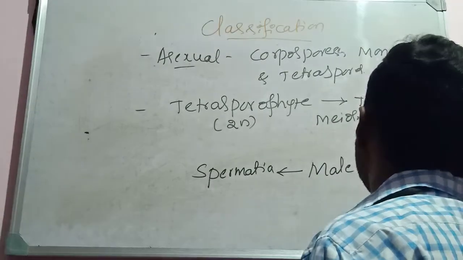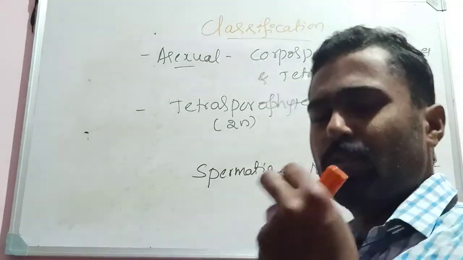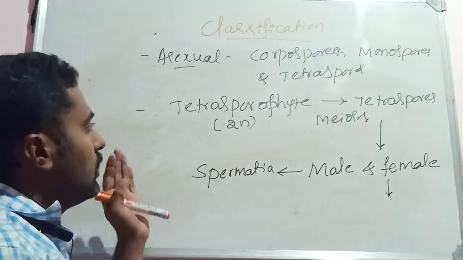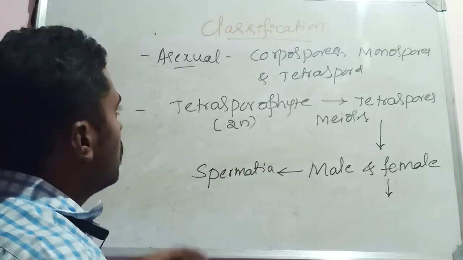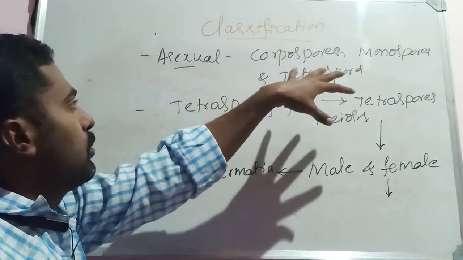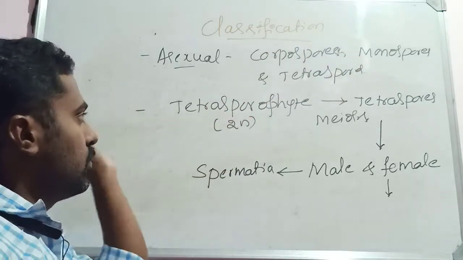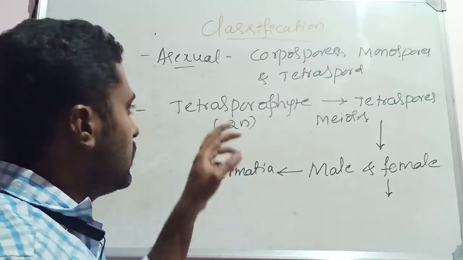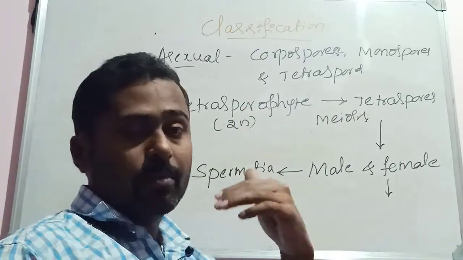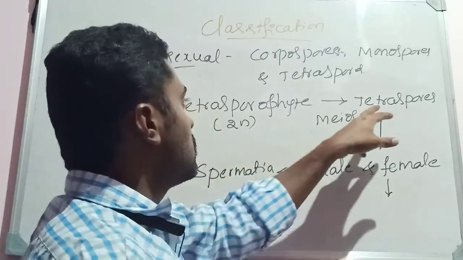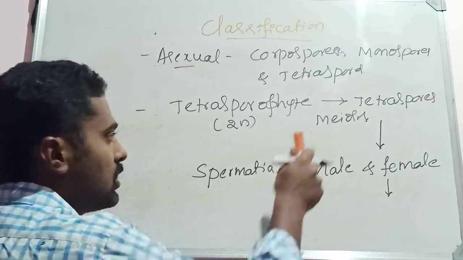Similarly, the female plant body looks somewhat complicated, but it is very easy once you understand. It reproduces asexually by producing carpospores, monospores and tetraspores. Whereas the tetrasporophyte, the diploid plant body, in the sexual reproduction produces the tetraspores by means of meiosis.